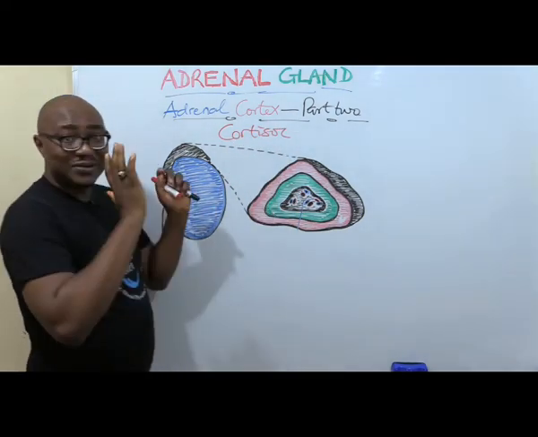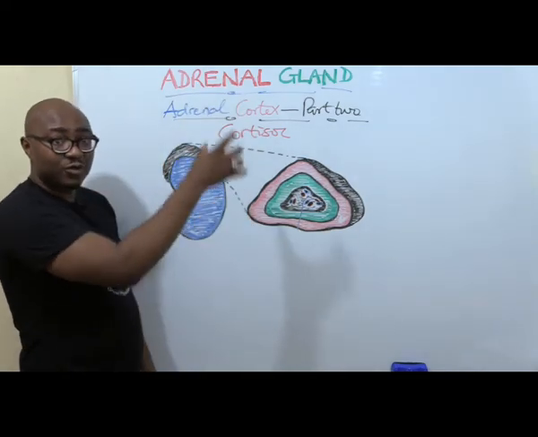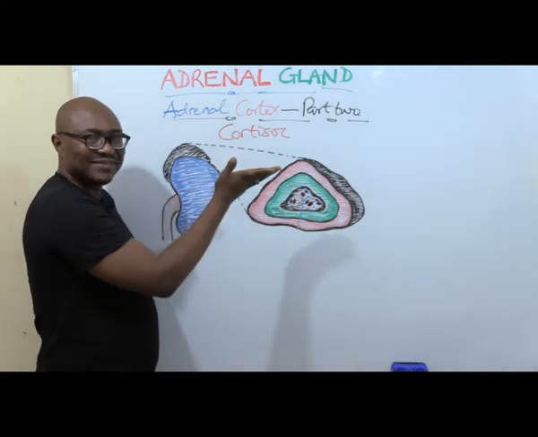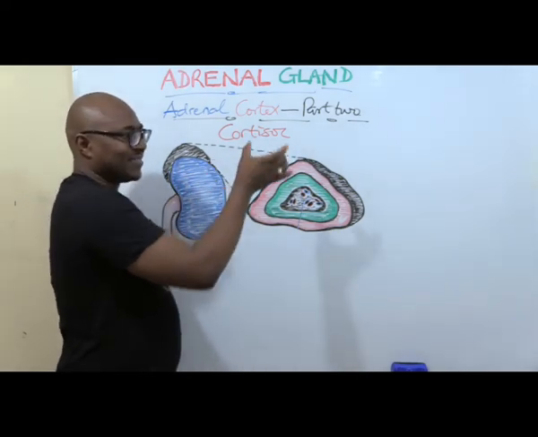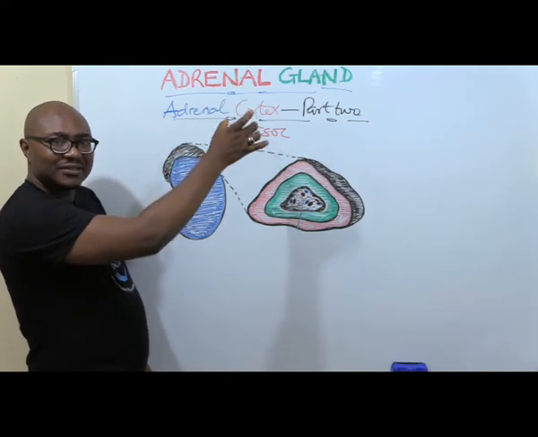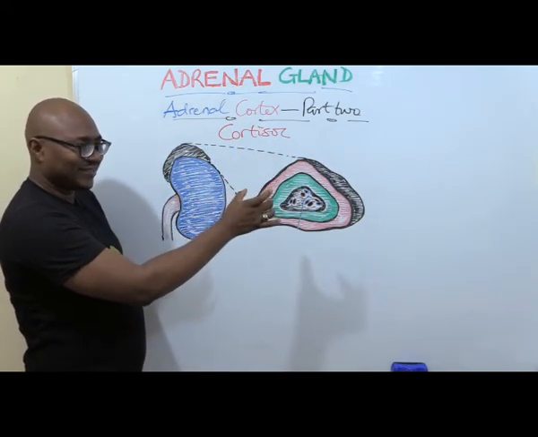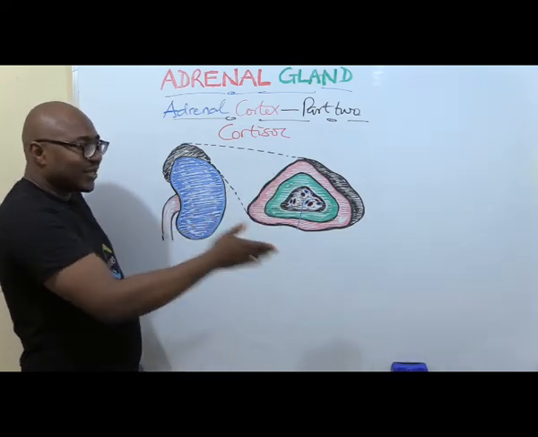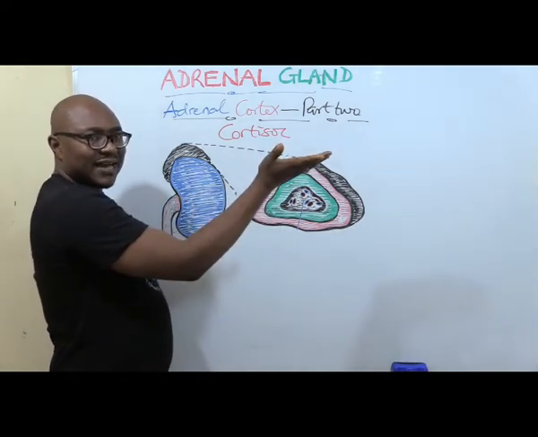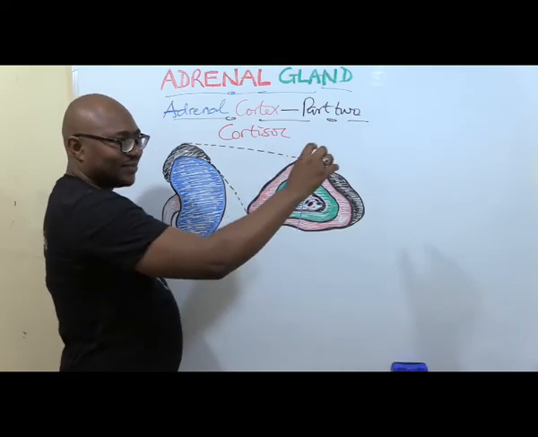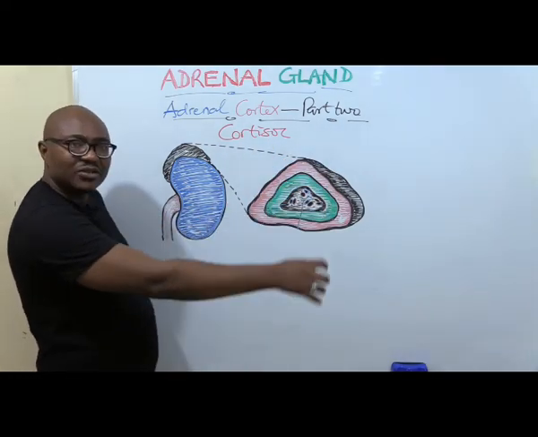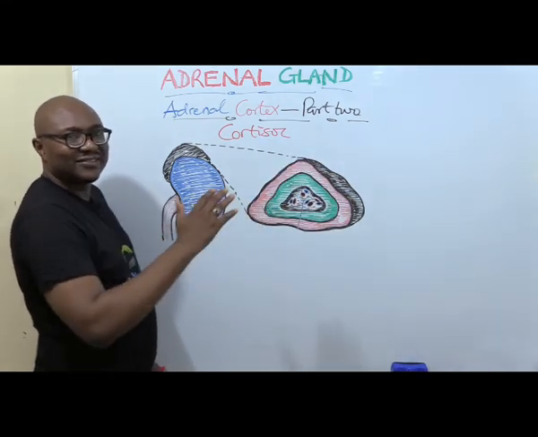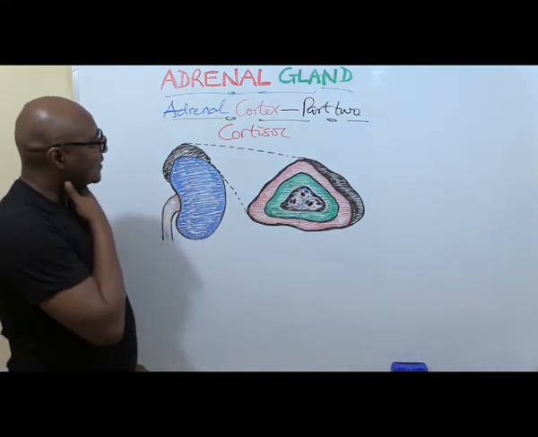Now, we talked about the synthetic pathway. They are all from cholesterol. The difference is just the enzymes involved that divert from cholesterol, pregnenolone, progesterone, and so on, 11-deoxycorticosterone, and then there's a branching out with an enzyme that leads to the cortisol pathway, 11-deoxycortisol, then cortisol. Okay, so that's basically it.